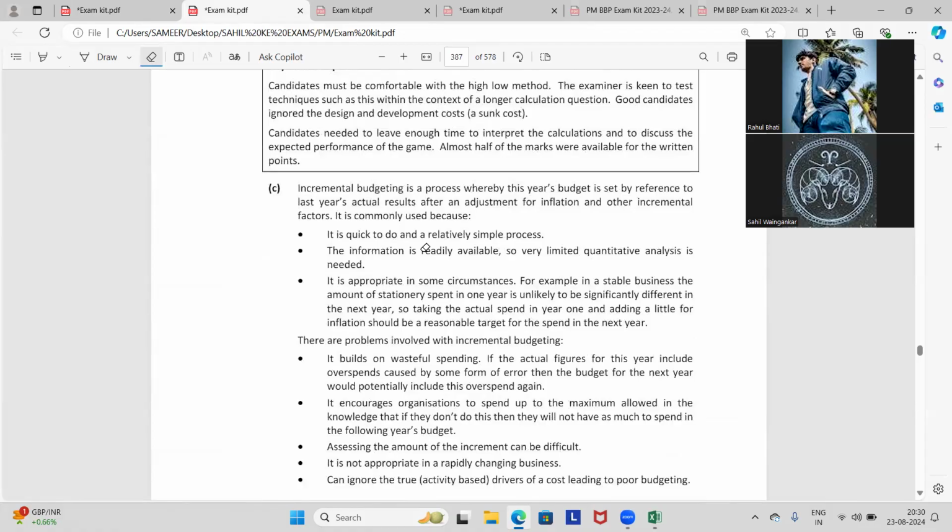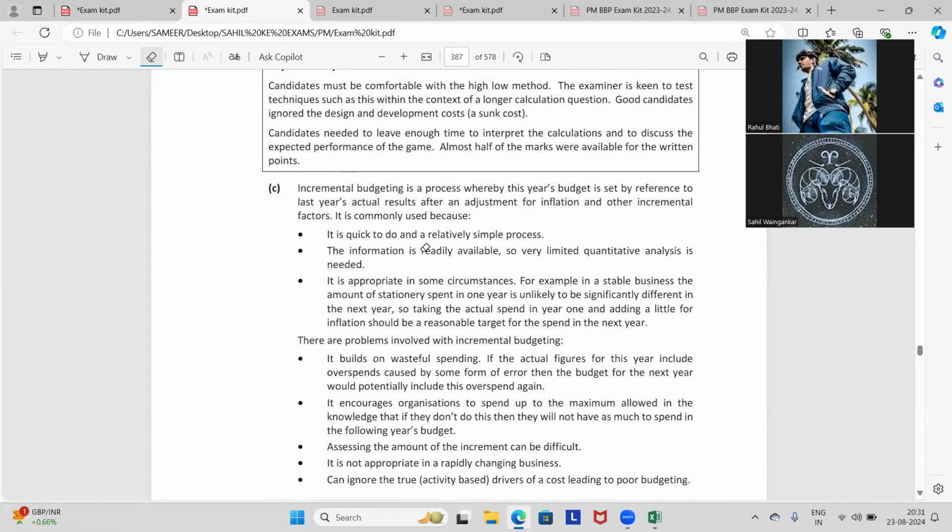Incremental budgeting is a process whereby this year's budget is set by reference to the last year's actual result after an adjustment for inflation and other incremental factors. It is commonly used because it is quick to do and a relatively simple process. The information is readily available, so very limited quantitative analysis is needed.